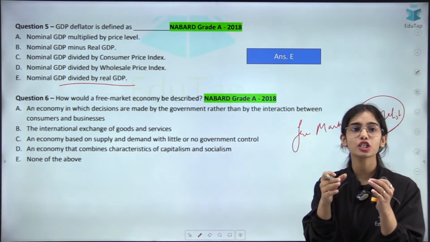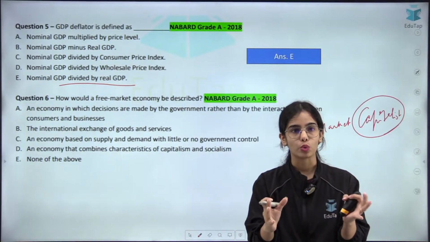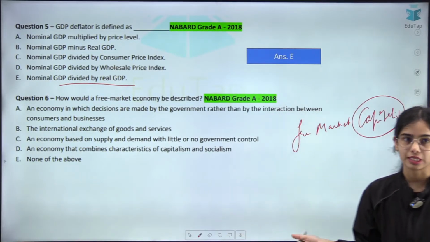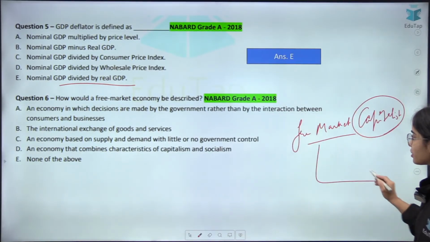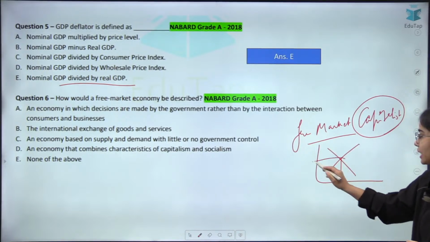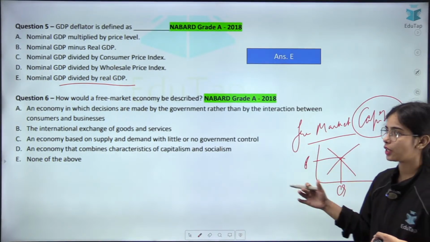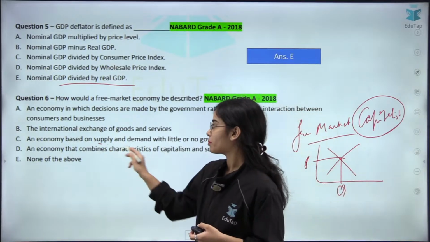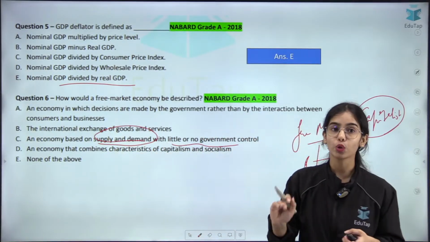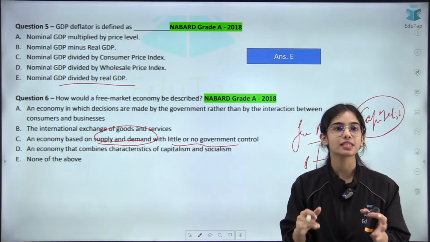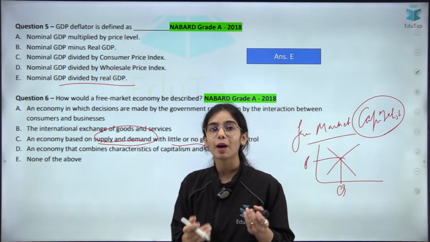So government interference should be minimum to no. That is free market, where demand and supply conditions determine the price and the quantity in the economy. So an economy based on demand and supply conditions with little or no government intervention is the free market economy, or a capitalist economy.